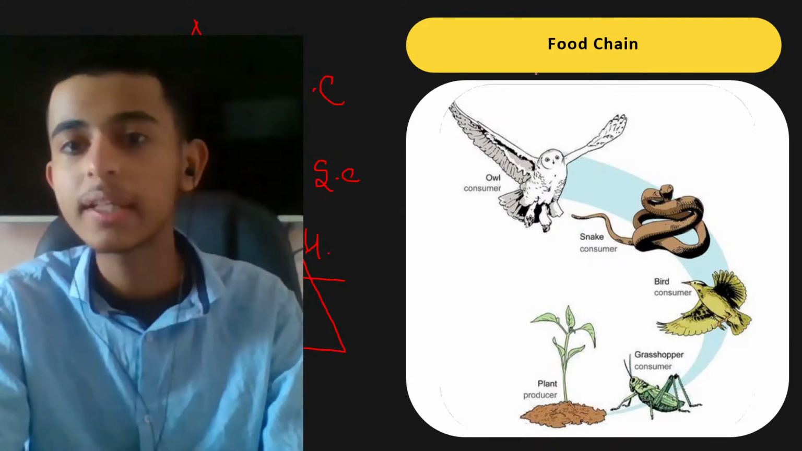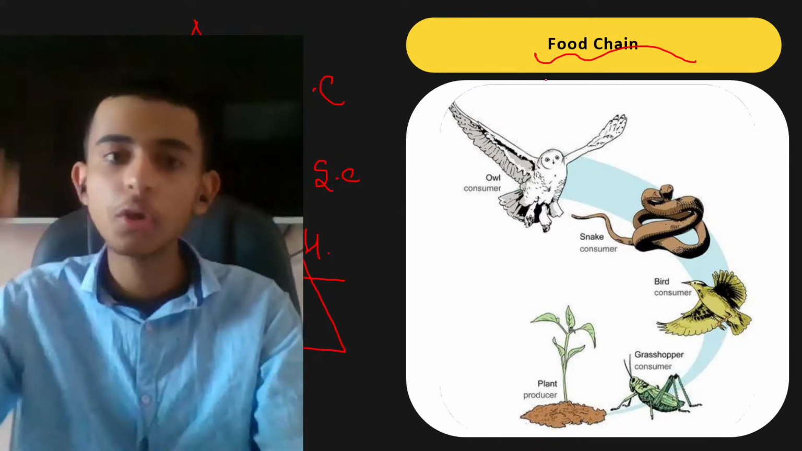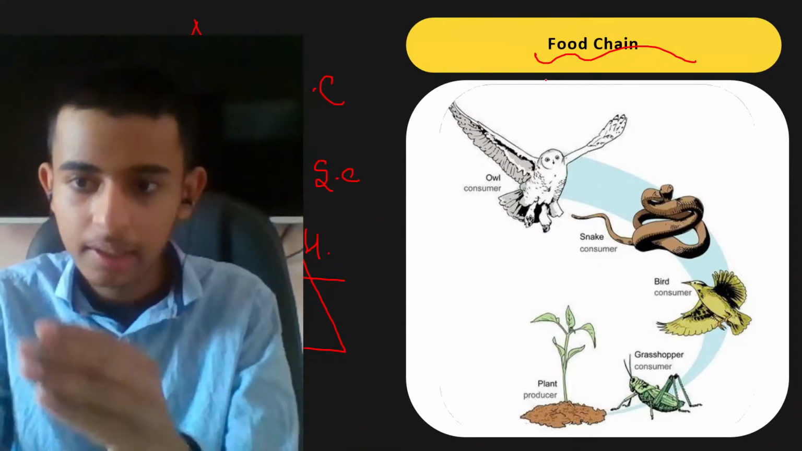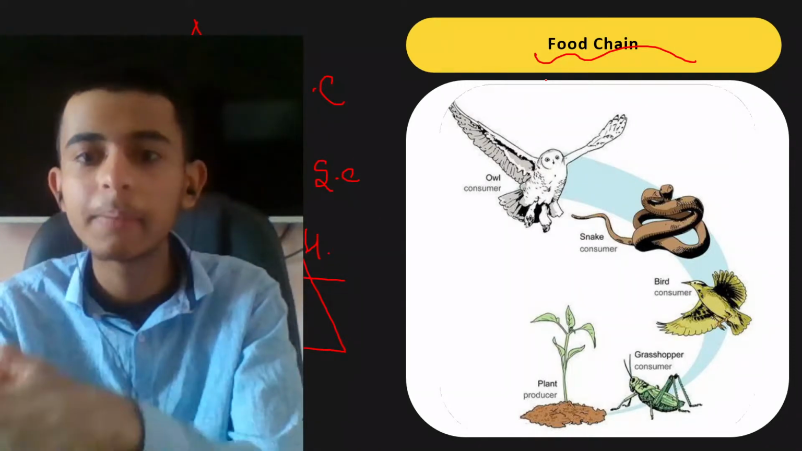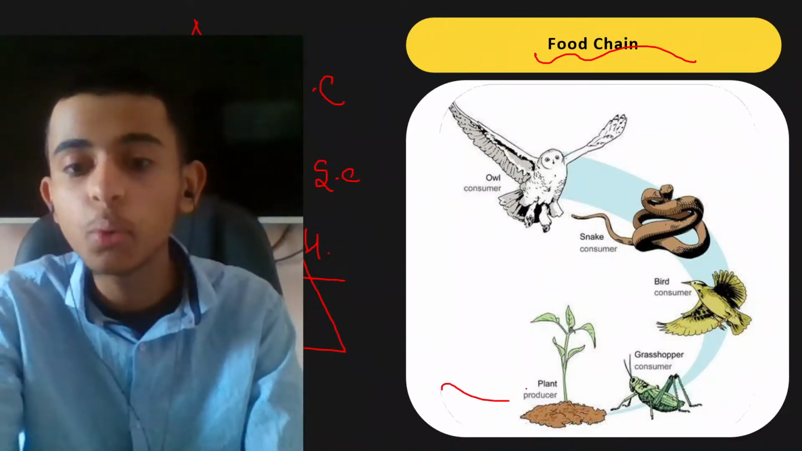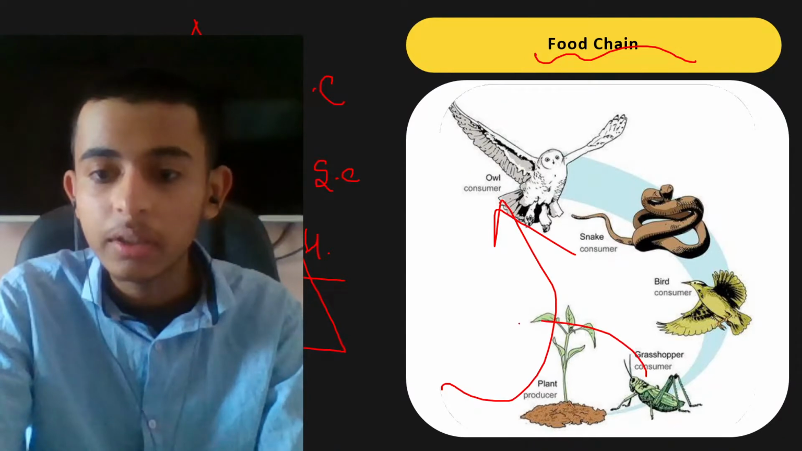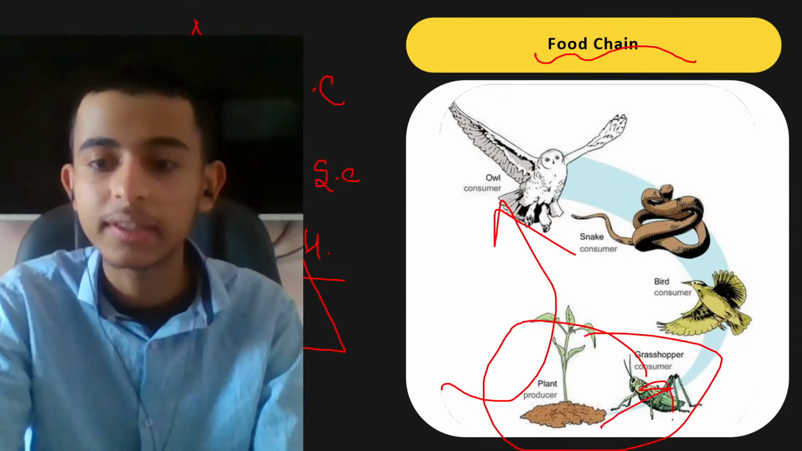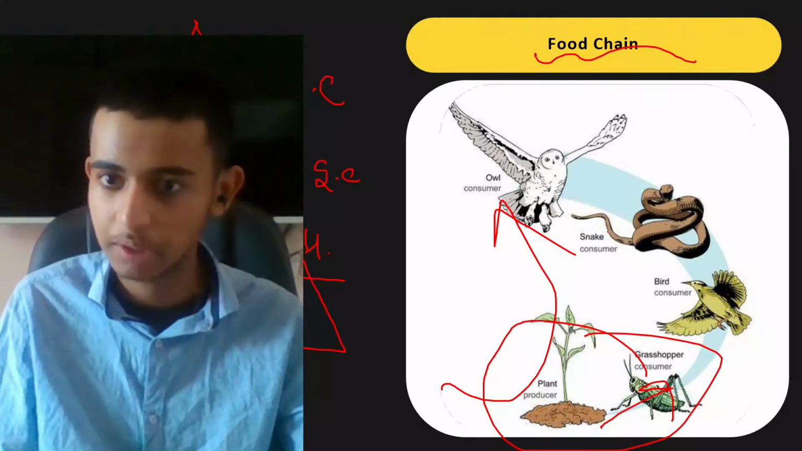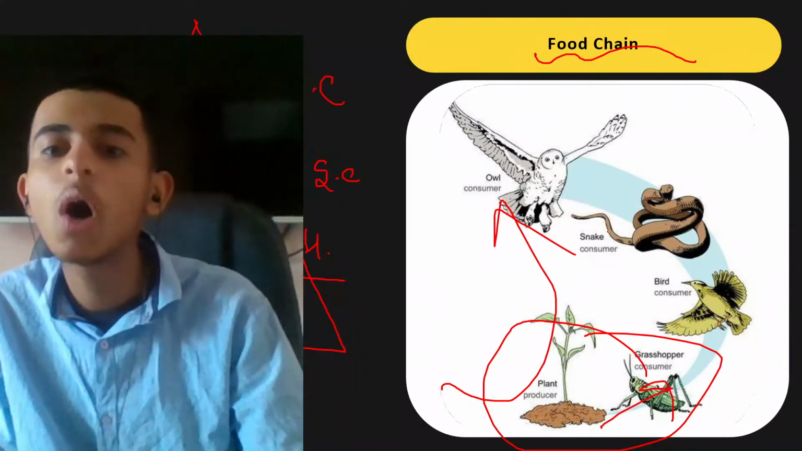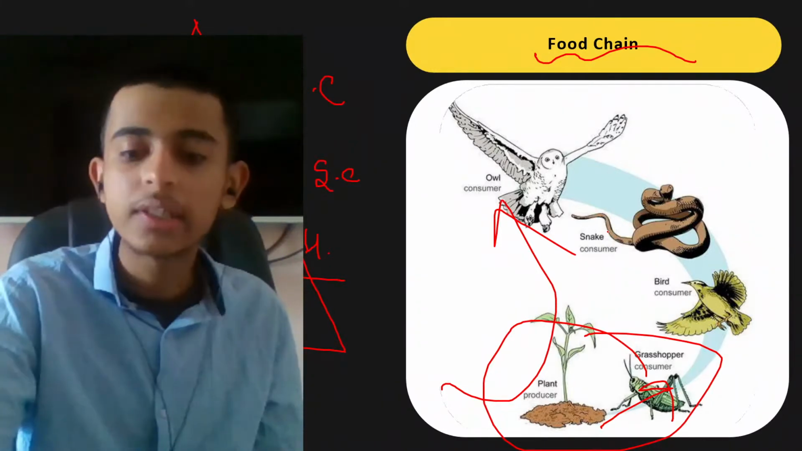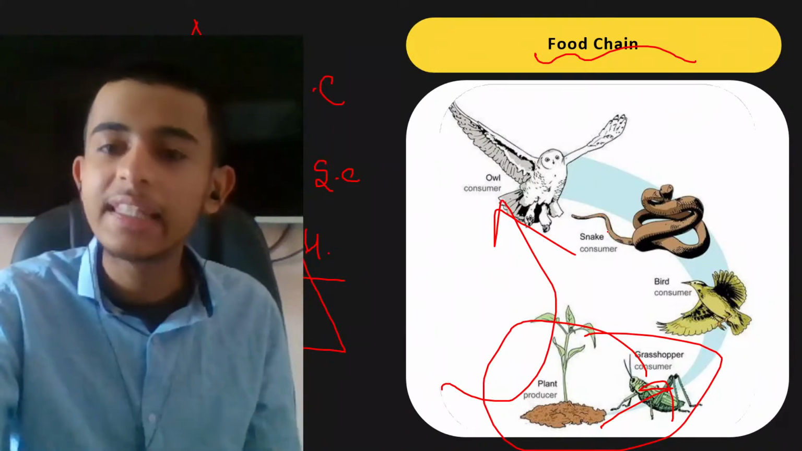And the food chain, what is that? Food chain is a series of trophic levels. The plant is consumed by the grasshopper, grasshopper by the bird, bird by the snake, snake by the owl. So this series of food, wherein the bottommost is the food for the next one, and it continues, is known as a food chain, which describes how the organisms are getting their food. So it is a series of trophic levels.